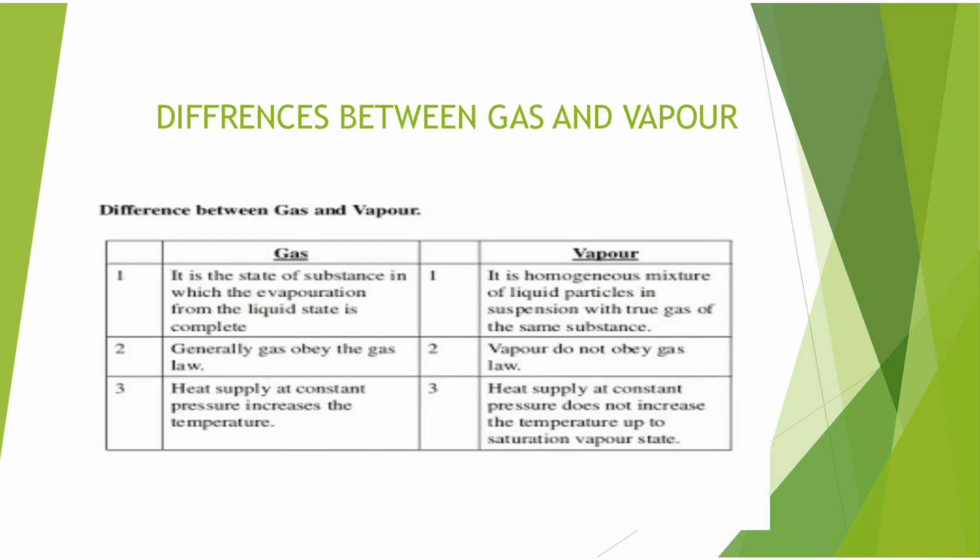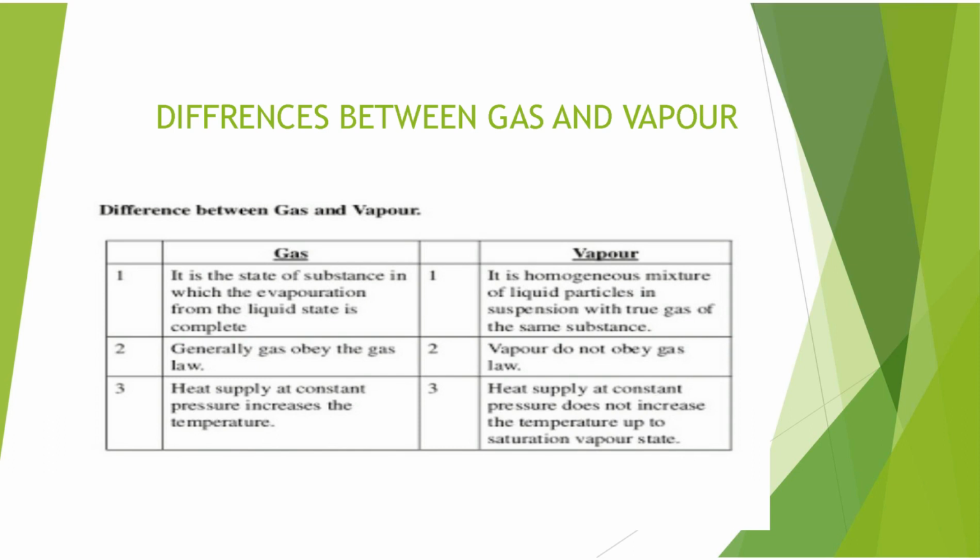Then our next topic is the difference between gas and vapor. There are two terms, gas and vapor. I taught you earlier that vapor is a mixture of two phases, gas and liquid. In gas, there is only one state, and in vapor, it's a mixture of two phases, that is gas and liquid. So this is the difference between gas and vapor.